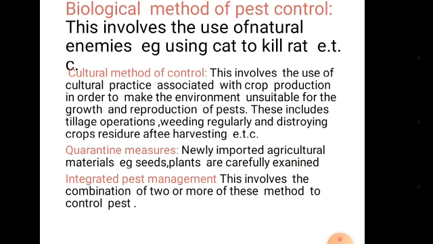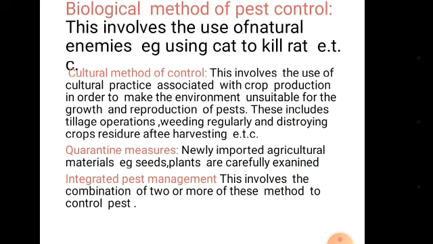Cultural method of pest control. This involves the use of natural practices associated with crop production in order to make the environment unsuitable for the growth and production of pests.